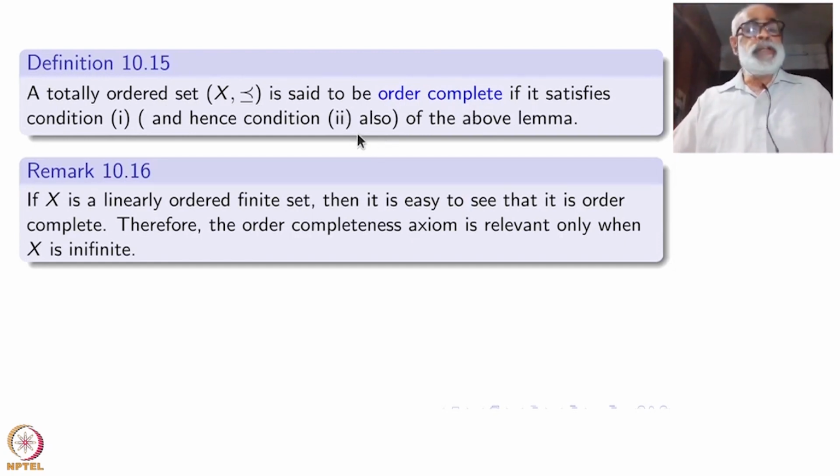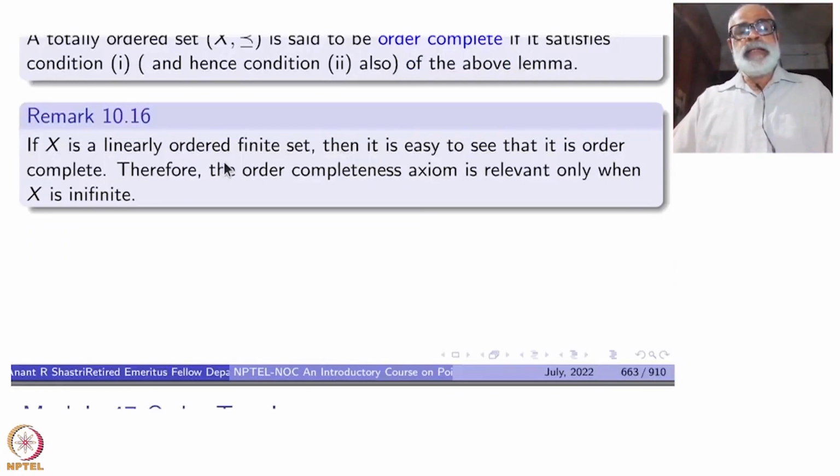So you may already know that this property we have been extensively using for the real numbers, right? So we have made it a definition here. If X is a linearly ordered finite set, then it is easy to see that it is order complete, right? Therefore, the order completeness axiom is relevant only when X is infinite.